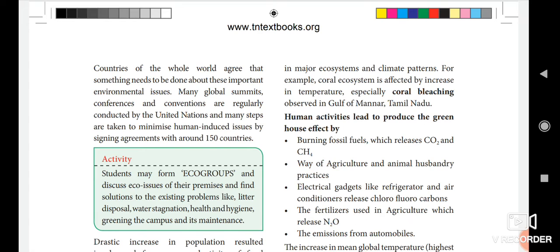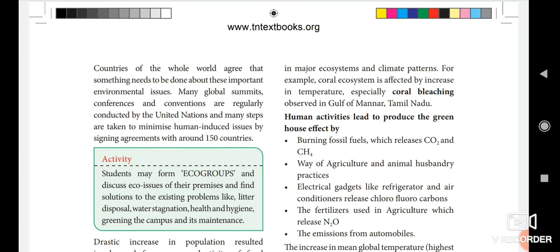Many global summits, conferences and conventions are regularly conducted by the United Nations, and many steps are taken to minimize the human-induced issues by signing agreements with around 150 countries.